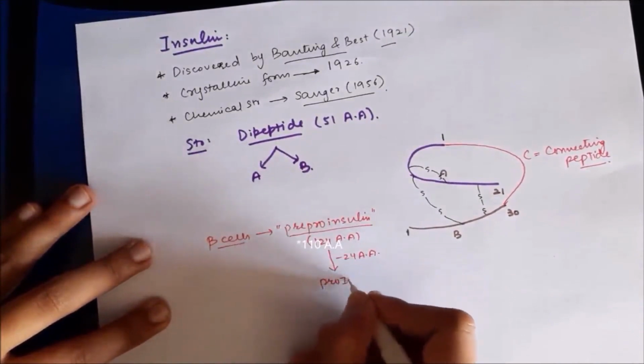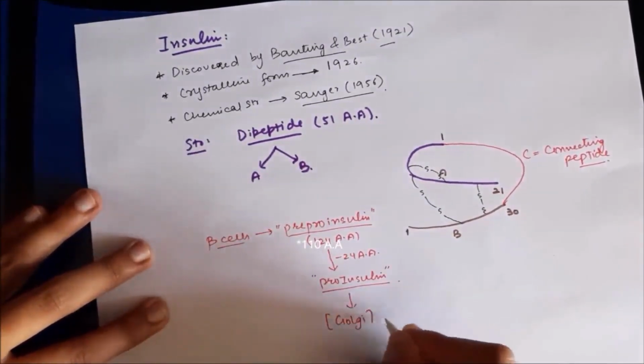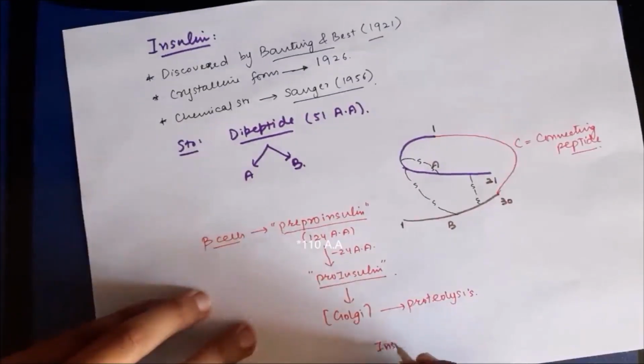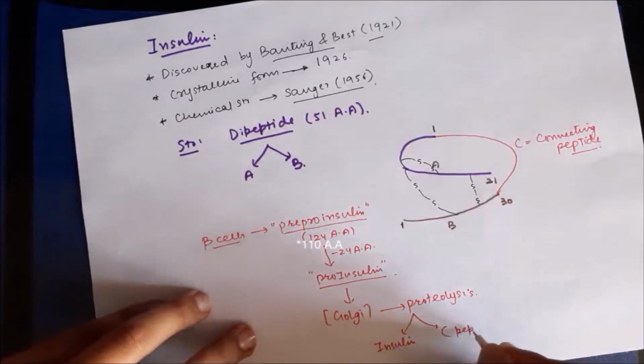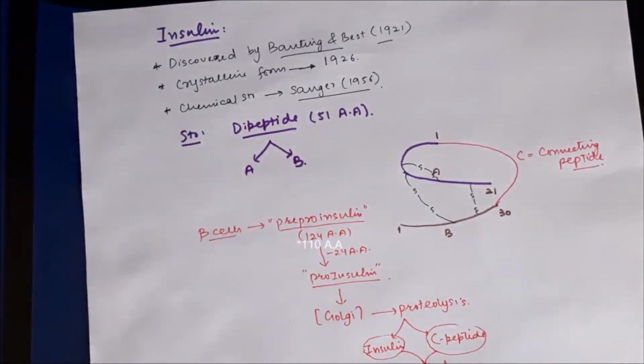Now 24 amino acids are cleaved from this, and it results in formation of proinsulin, which in the Golgi apparatus undergoes proteolysis, resulting in cleavage of C peptide, and so there is formation of the active form of insulin and C peptide. Both of them are stored in separate vesicles and released into the blood on appropriate stimuli.